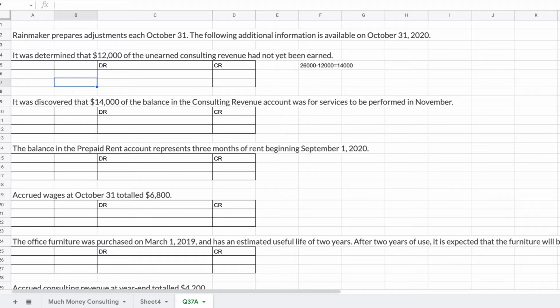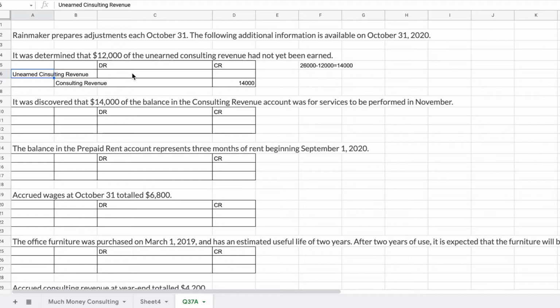Revenue is normally credited, so let's do this backwards. The credit is consulting revenue for $14,000, which will bring that consulting revenue account up by 14,000. Unearned consulting revenue is a counter account that says this is money we have in storage that we have not earned yet.